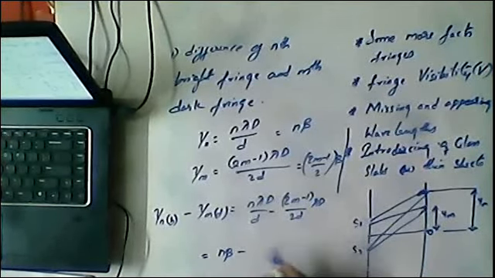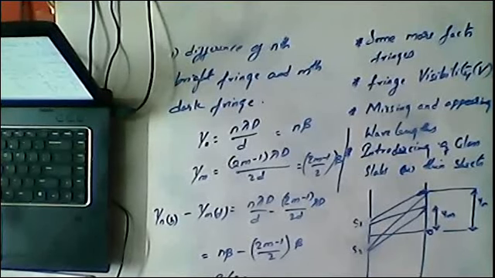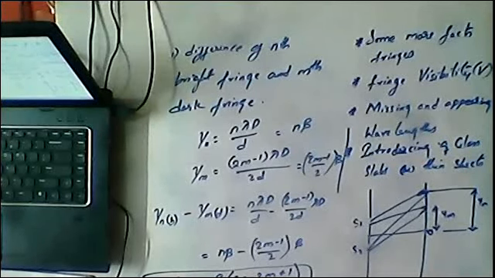Or if you take beta common here, beta is equal to (2n minus 2m plus 1) by 2. So this is the formula for yn minus ym. Clear, Nana? Hope you all understood. So here the formula is very simple: the difference of nth bright fringe and nth dark fringe.